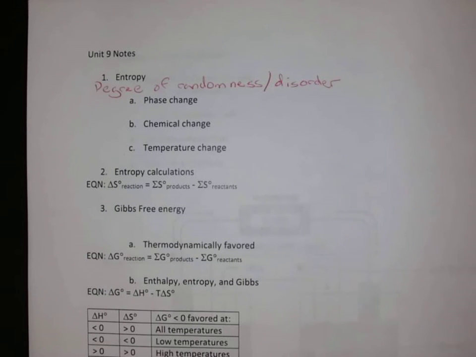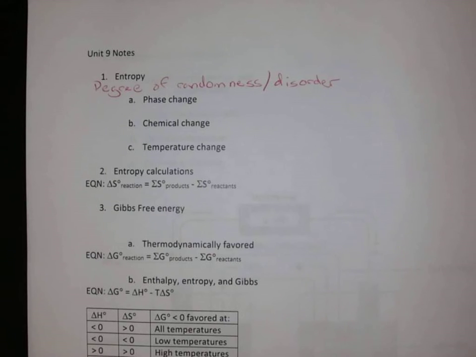So how much movement those particles have, how many things we have happening. If we think about a phase change, maybe a solid going to a liquid, those particles are going to be able to move more. So that's going to increase the entropy.